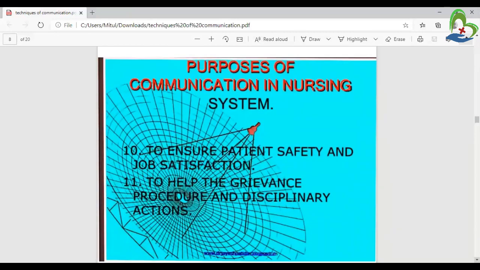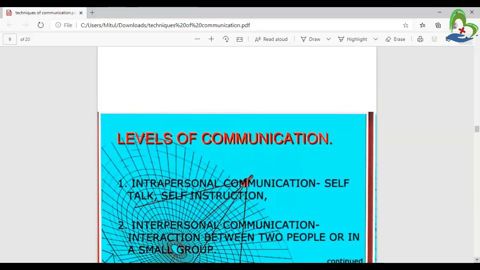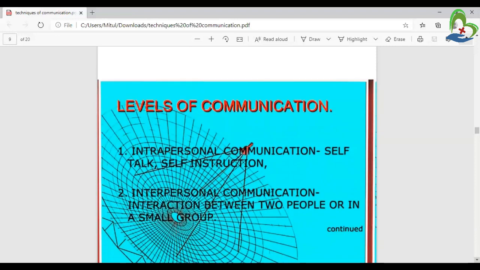Purpose of communication in nursing: to ensure patient safety and job satisfaction. If there is any problem, at that time the first requirement is patient safety. And next, to help the grievance procedure and address discriminatory actions. Like if a patient has any problem, at that time give a safe action.